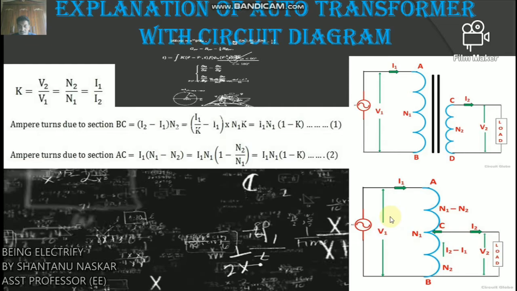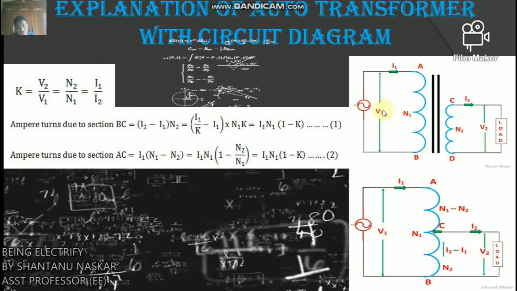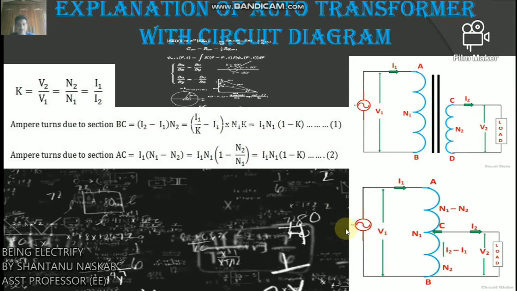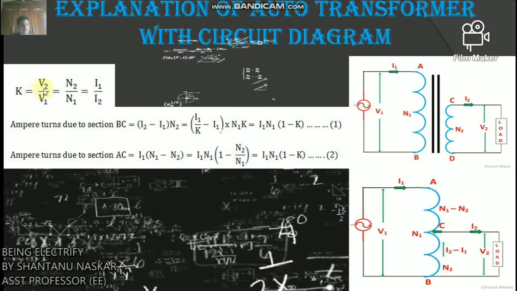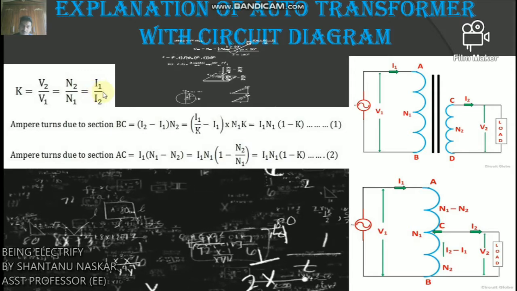We all know that if there is no loss, then V1 equals E1 in a two winding transformer also, and V2 equals E2. Therefore, the transformation ratio is K equals V2 by V1 equals N2 by N1 equals I1 by I2.